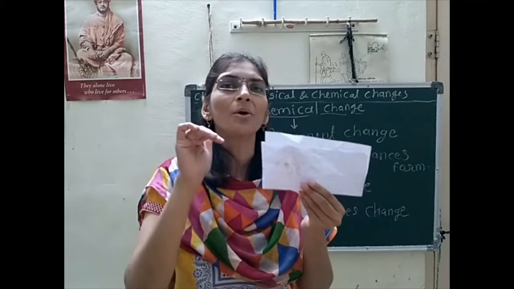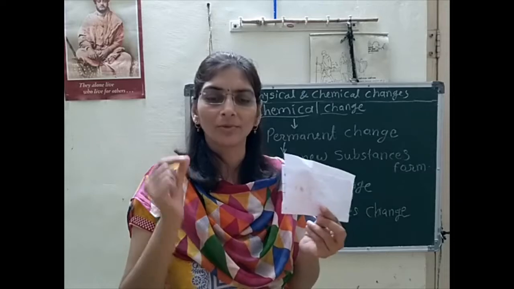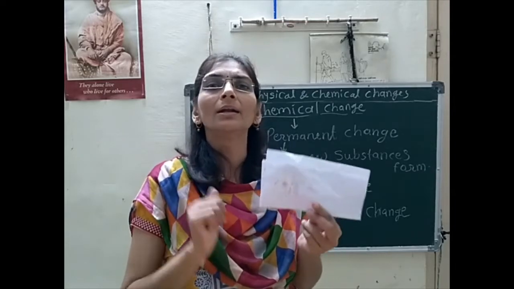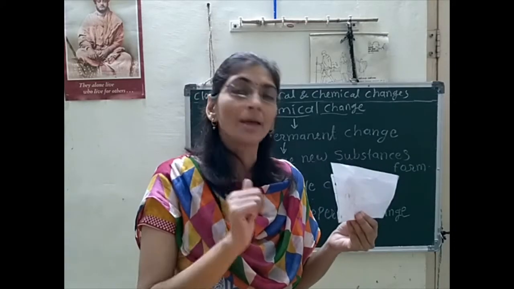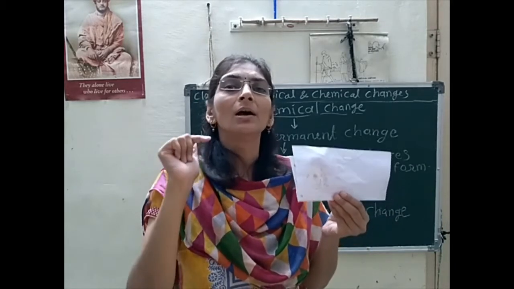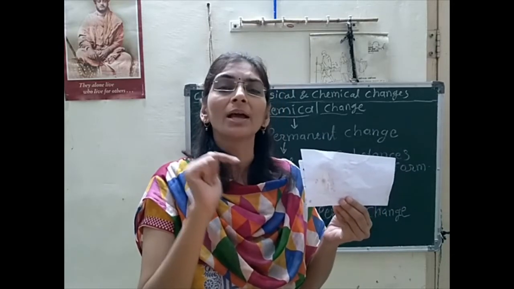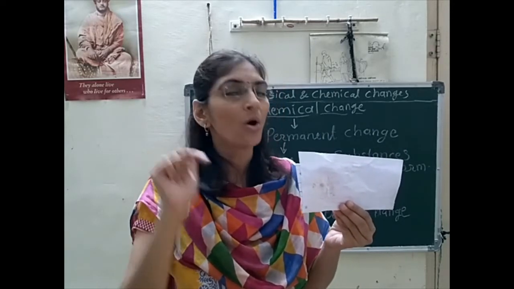That is important. And what is that rust? Which substance is that? It is nothing but iron oxide. It is the layer of iron oxide formed due to chemical reaction of iron with oxygen.